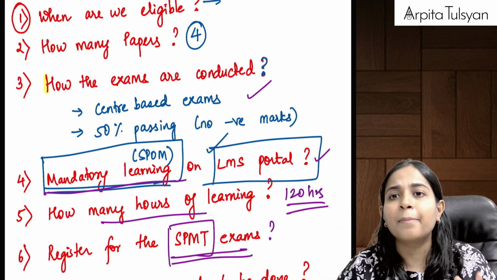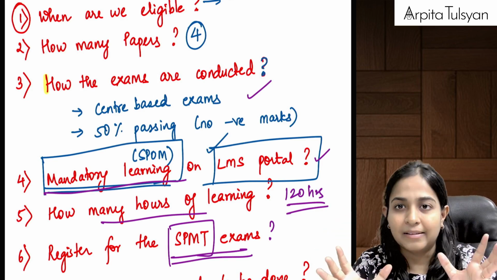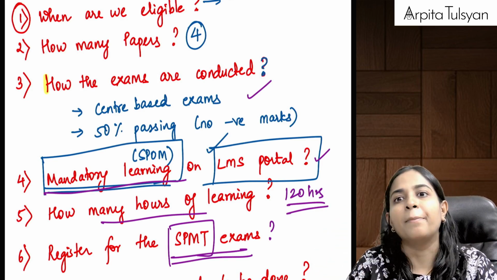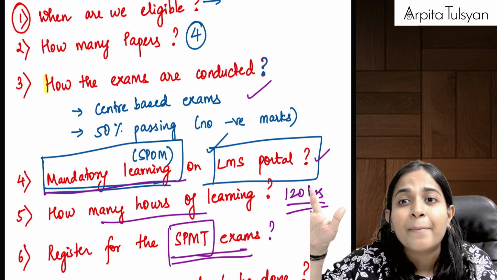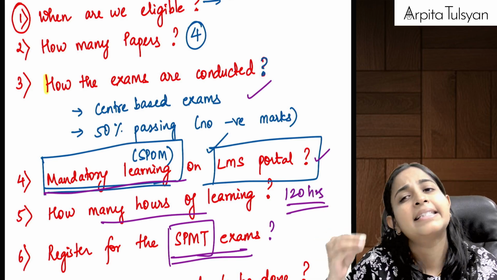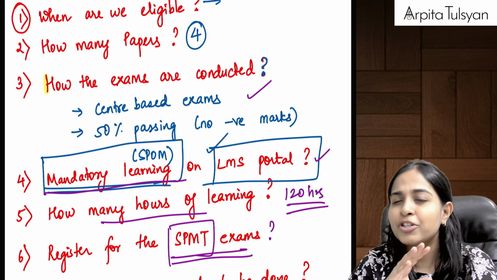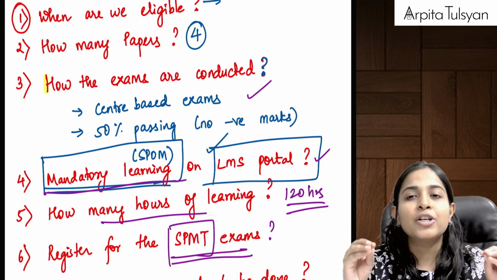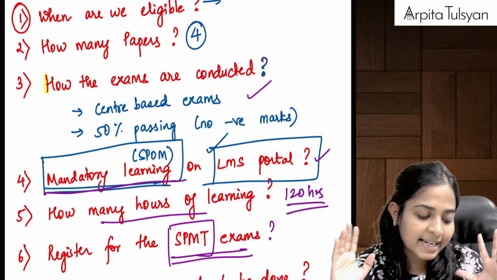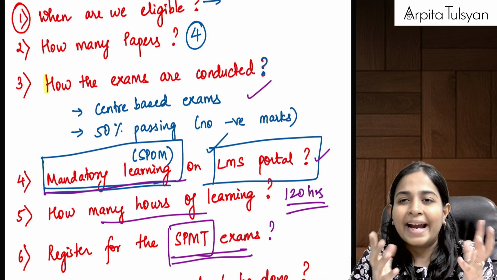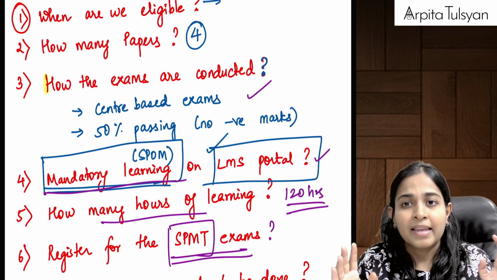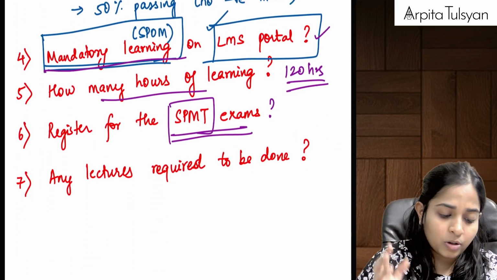At least complete, because set A and set B is big. You will take time to complete it. So that big burden gets over before you enter into the main papers of CA final. Set C and set D is still manageable, it will be done. But please make sure that you complete your set A and set B as soon as possible, so that headache goes from your head, that okay, this is done. So this is to be done.